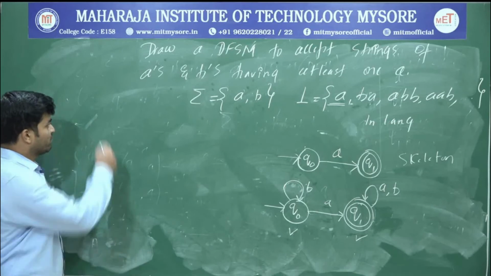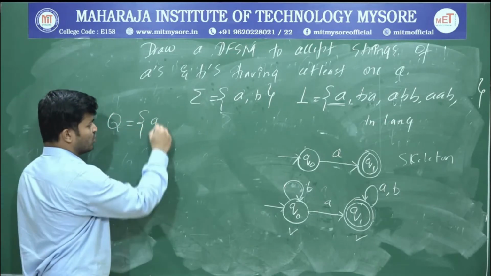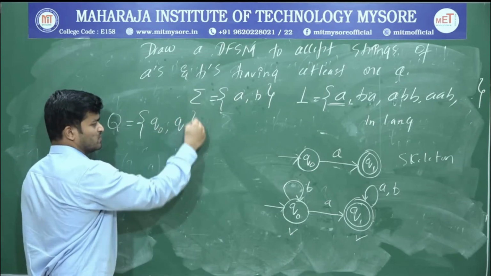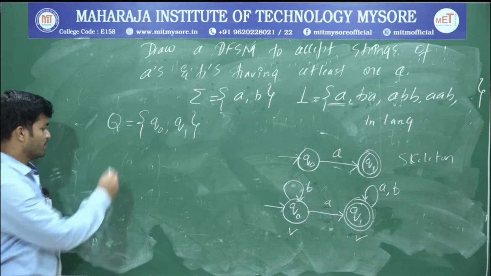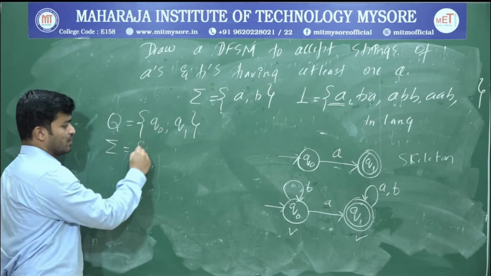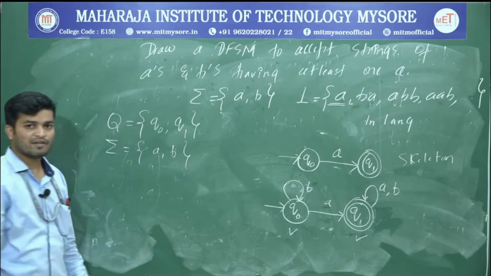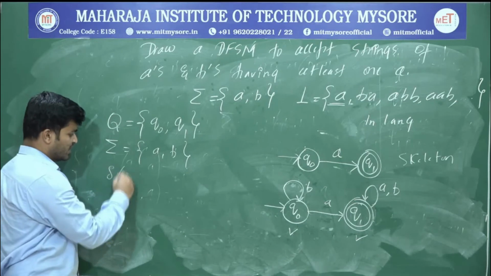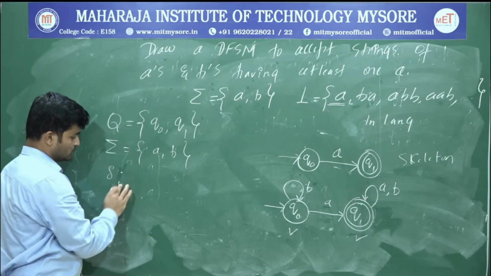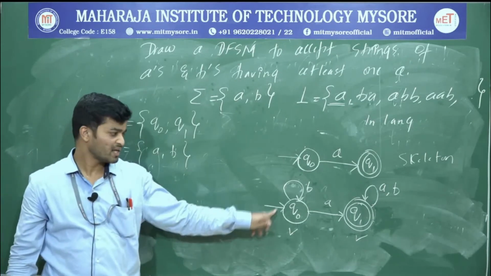Now this one is your required automata. Okay. Now what is your Q here? Q is q0 comma q1, and what's the next tuple? Sigma. What is sigma? Sigma is a comma b. And what about the transition function delta? So delta of q0 upon a as well as b.